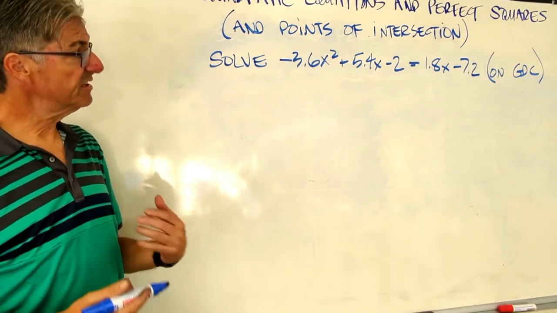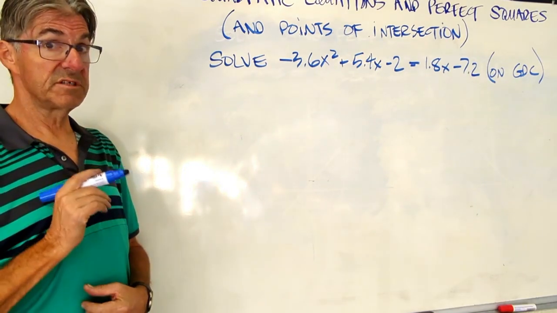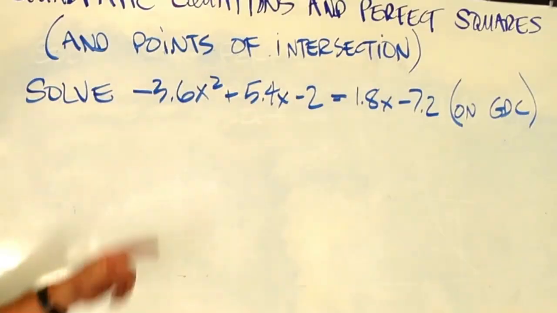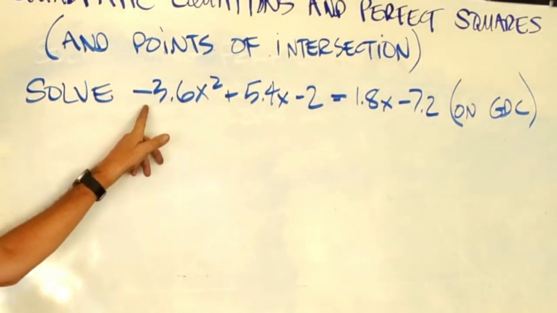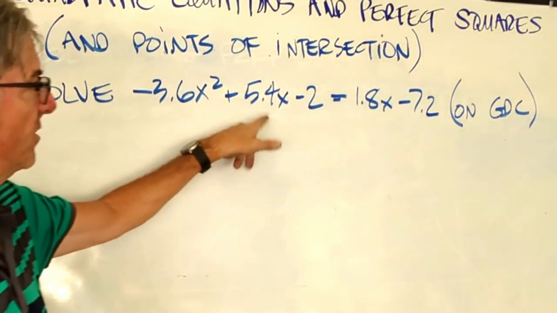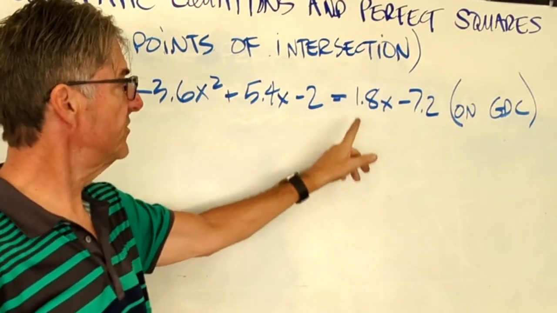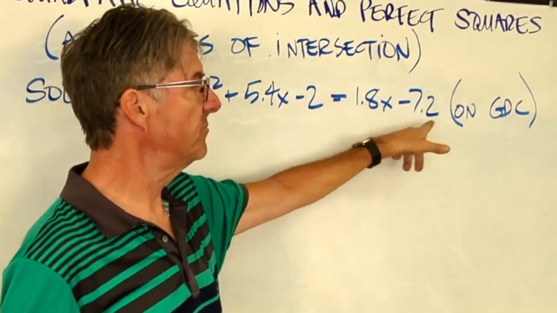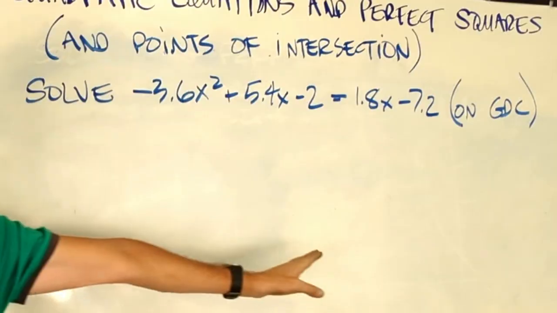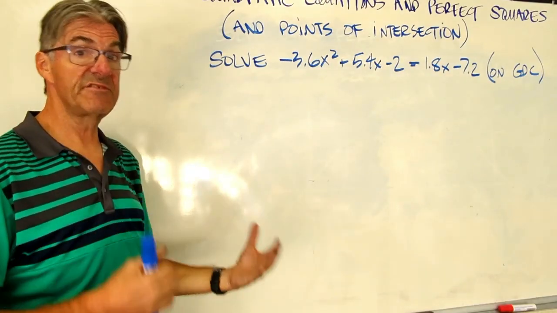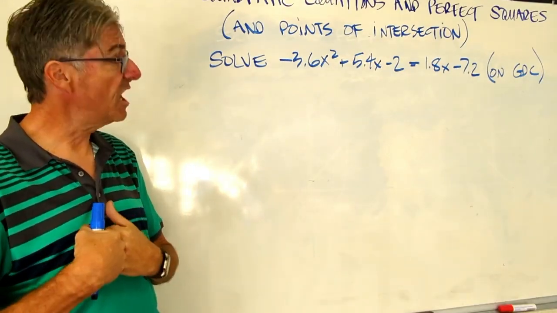All right, so check this out. Important to pay attention to the prompt. Solve minus 3.6x squared plus 5.4x minus 2 equals 1.8x minus 7.2 on the GDC. So this is where we're going to consider this from a points of intersection concept.